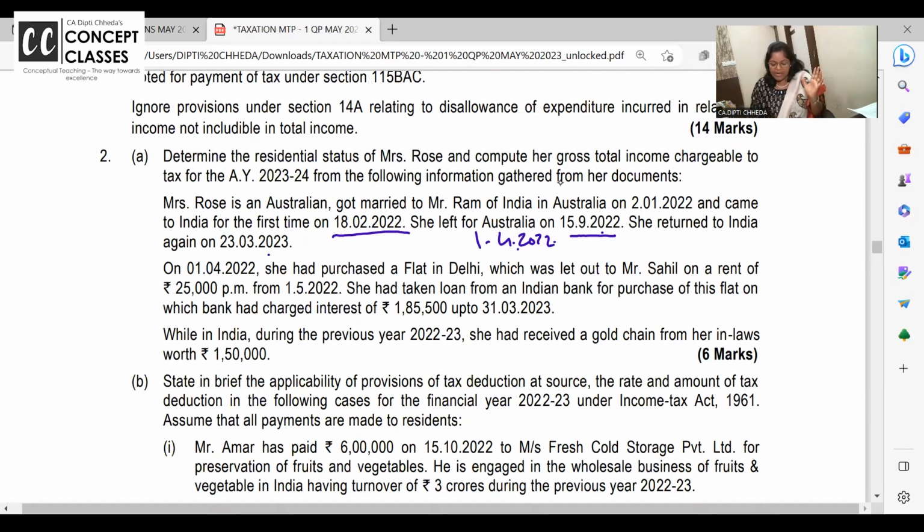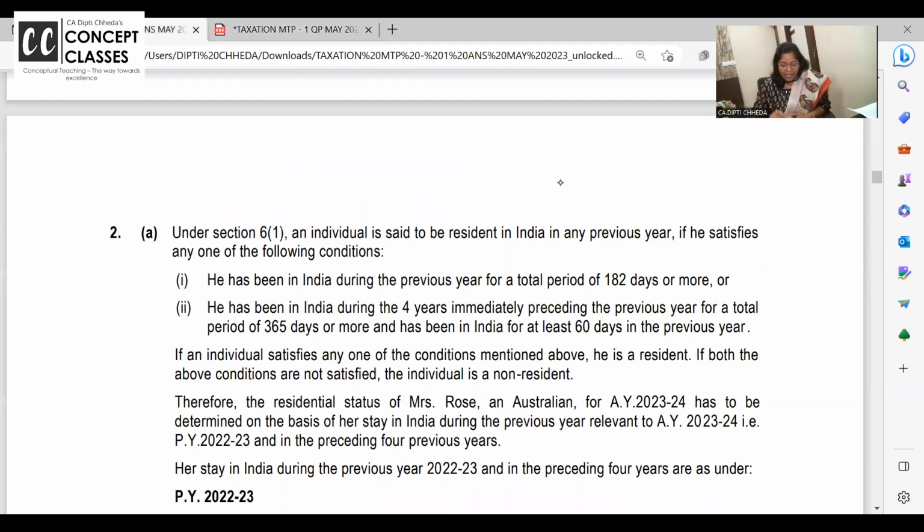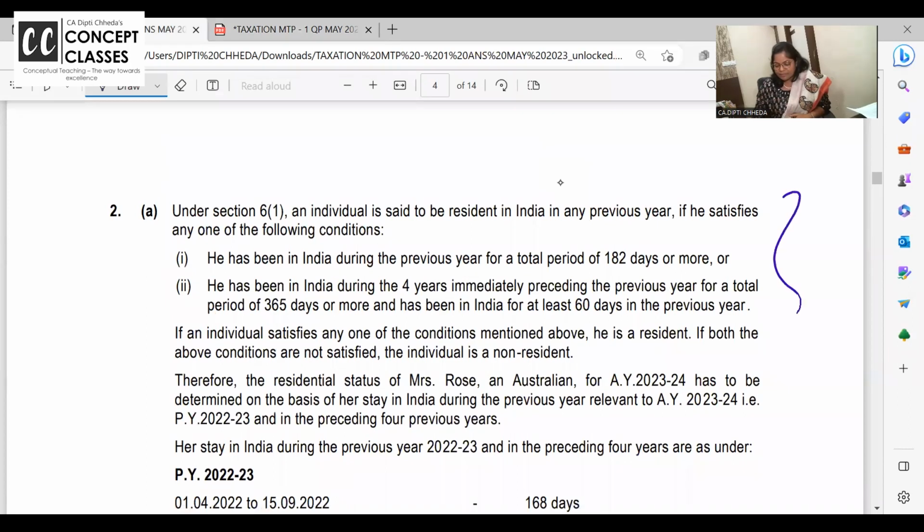She has purchased a flat in Delhi, which she has let out at 25,000 from 1st May, leaving one month. She has taken a loan. While in India, she has received a gold chain from her in-laws. Gold chain from in-laws is a gift from relative. It is not taxable under income from other sources. So this point is clear. Now for residential status, always, dear students, calculate the days and write down the condition like this.